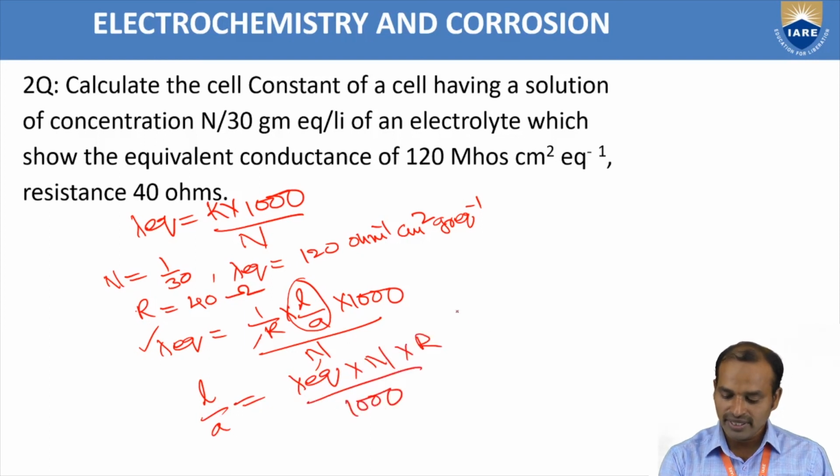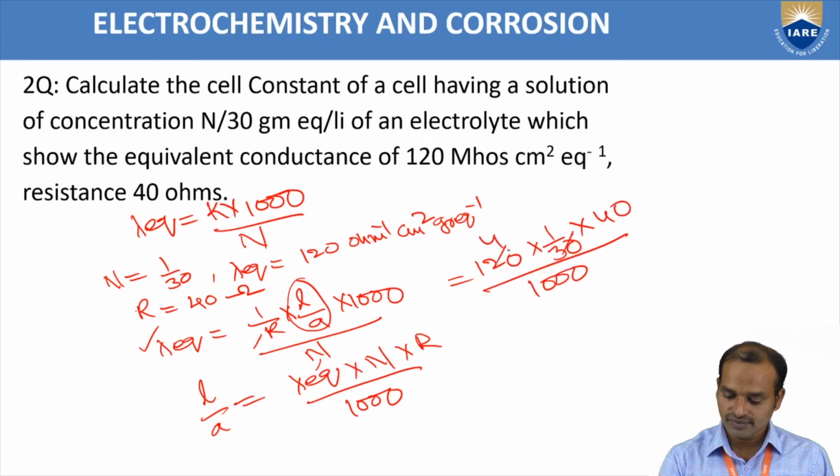That is 120 into 1 by 30 into 40 by 1000, that equals 160 by 1000, that is 0.16 centimeter inverse.